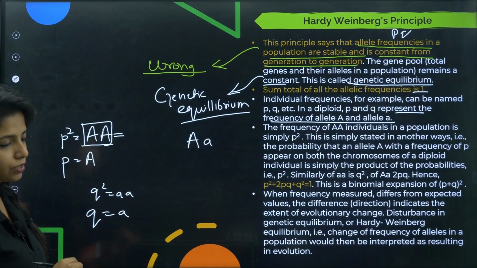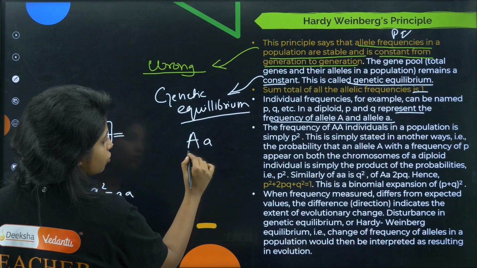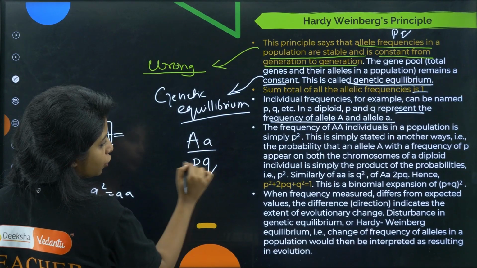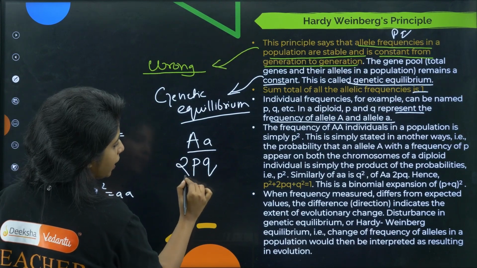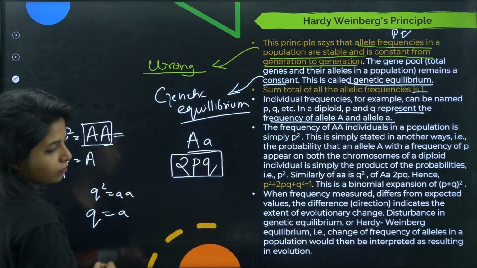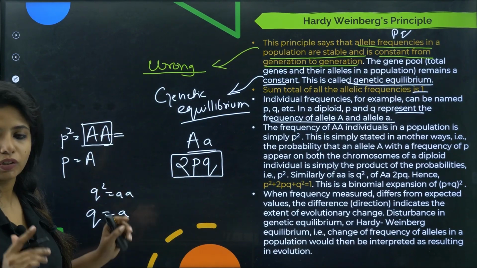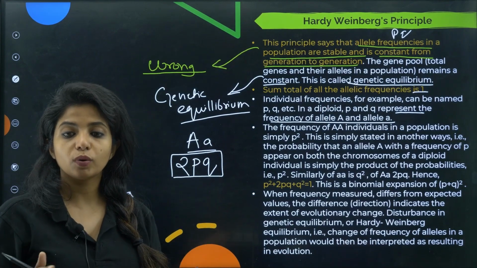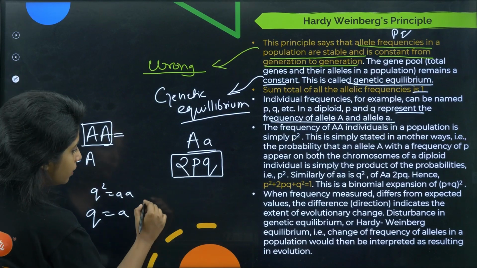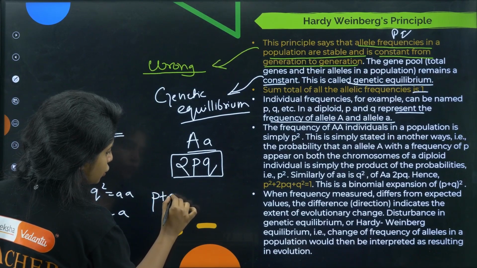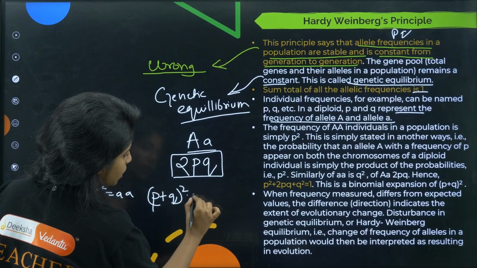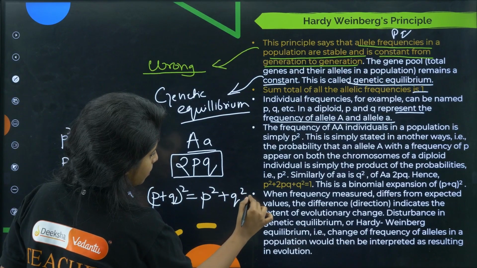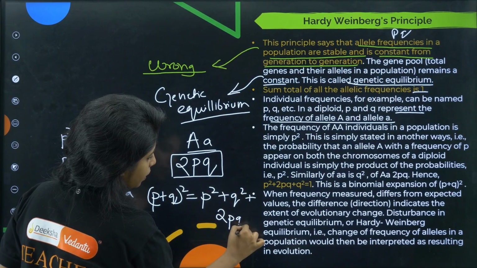Now suppose a person is heterozygous. At this point of time, how will you calculate? Basically this is denoted by p, this is denoted by q, but you have to add something else also: 2pq. Why did we add this? Because there is a formula, you know, right? (a plus b) whole square is equal to what? a square plus b square plus 2ab. Similarly, over here we write (p plus q) whole square is equal to p square plus q square plus 2pq.